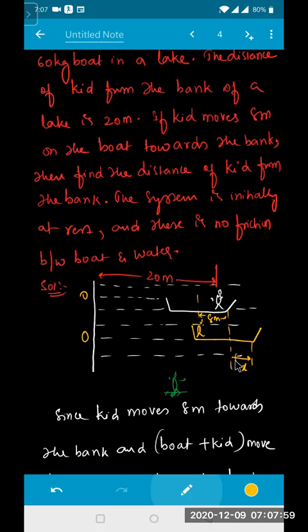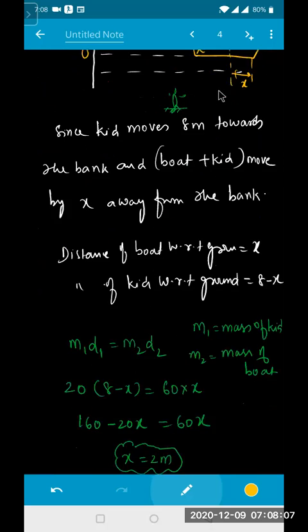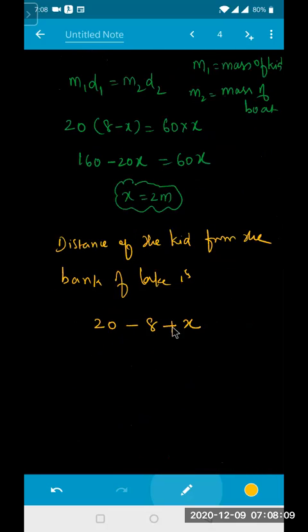Right? Yes, sir. So for that, I take 20 minus 8 plus x. 20 minus 8 is how much for me? 12 plus x, which is 2. That means he will be moving totally how much distance? 14 meters.